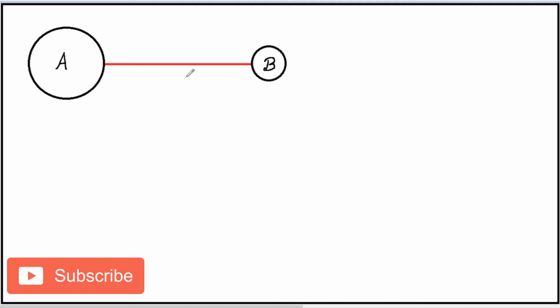So which means that if I say apply an upward force at the center of mass of this rod, then that is going to lift A and B by the same height. It's not like A is going to be lifted by less and B is going to be lifted by more and this rod is going to get slanted. So then that point is what is called the center of mass of the rod.